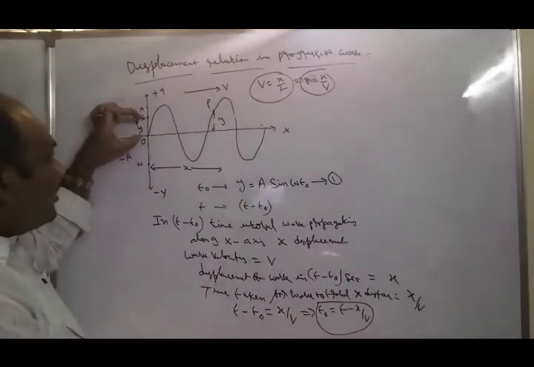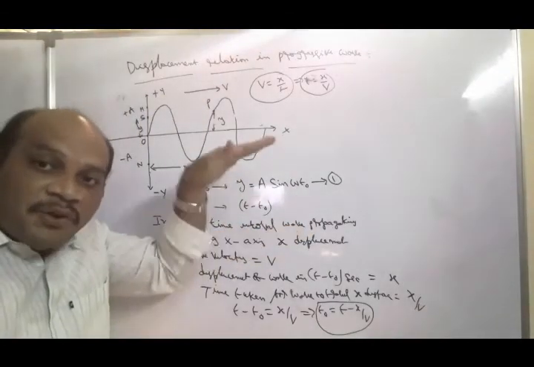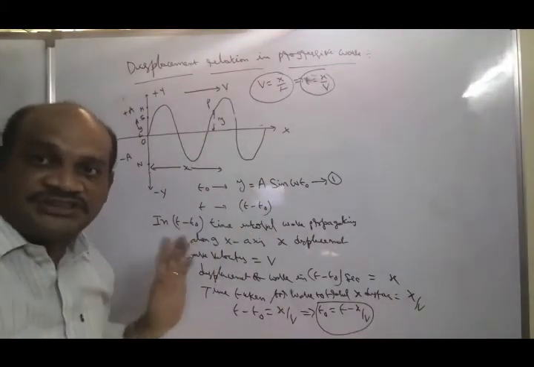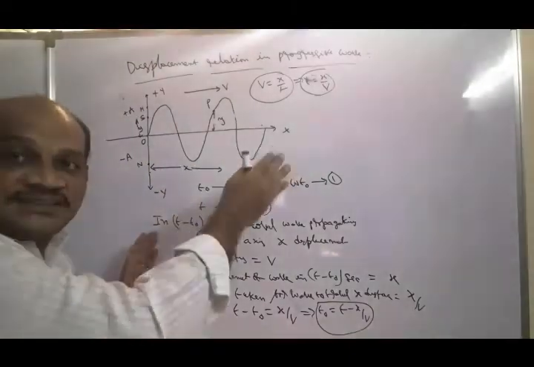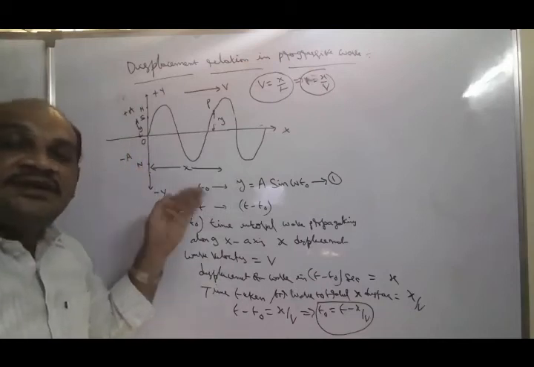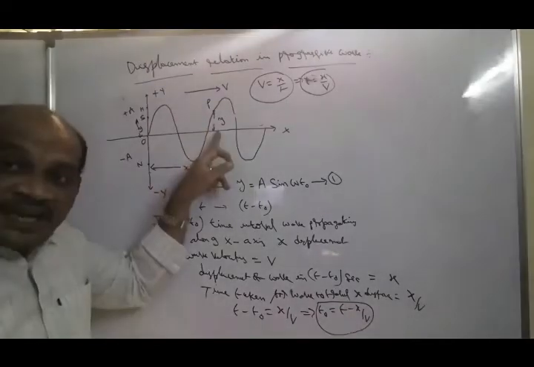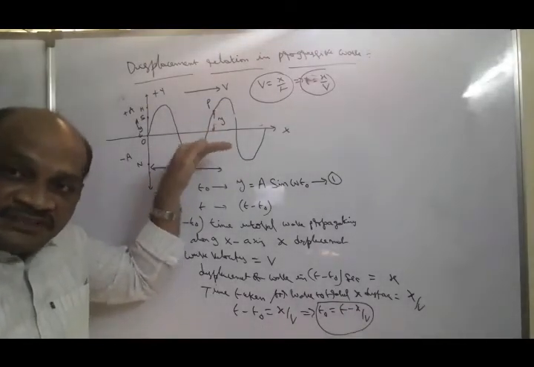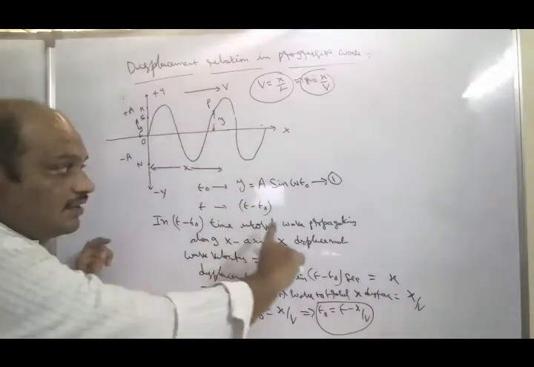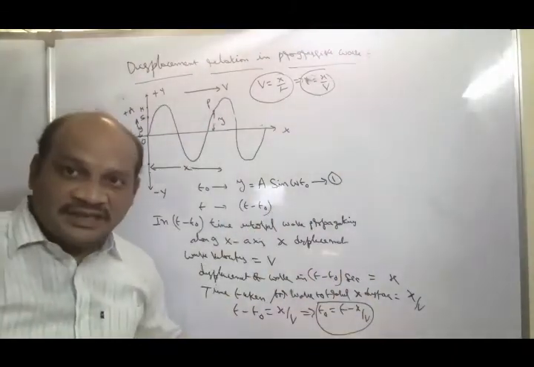This particle and these particles are different, but the particles along the y-axis at that time have the same displacement. Here you consider that particles are not moving along the x-axis; particles are moving along the y-axis. At t naught seconds, what is the displacement of the particle at that instant? Here also, a particle of the same medium has the same displacement after the x by v time interval from this t naught. So that is the explanation here.